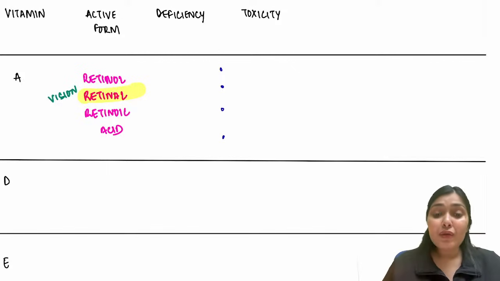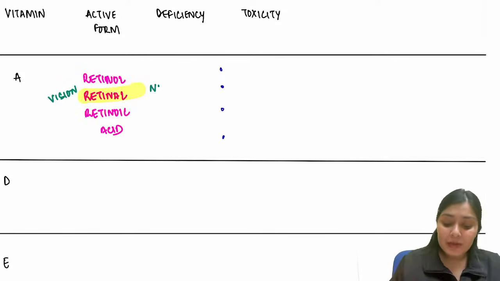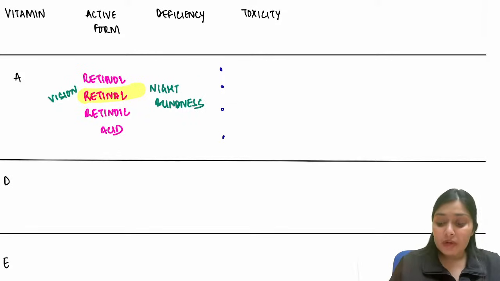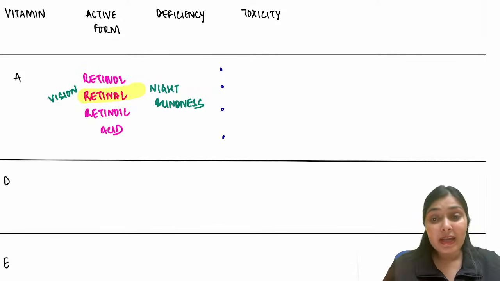The deficiency of vitamin A, you all know what that causes. That causes night blindness. And what about the toxicity? If my body has excess of vitamin A, that will affect my lysosomes.